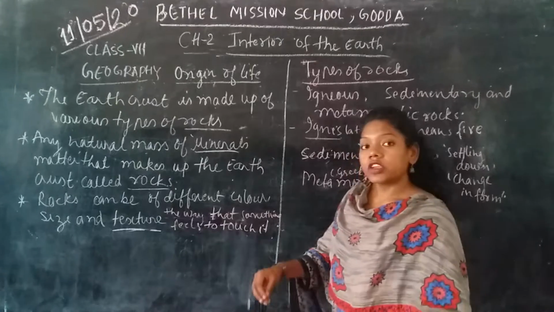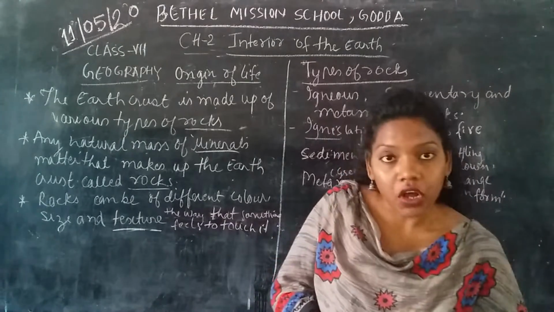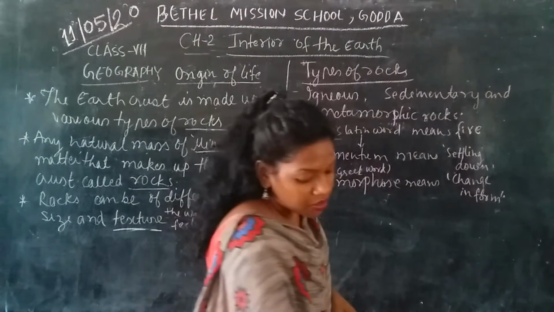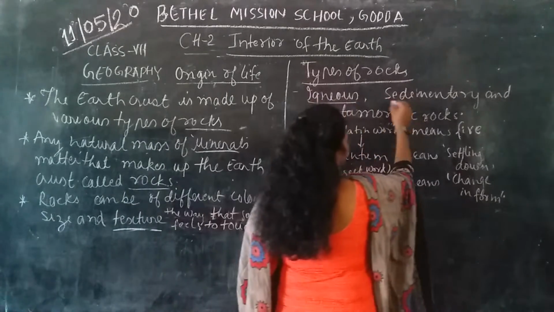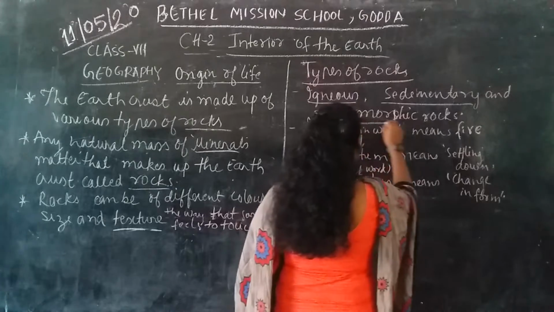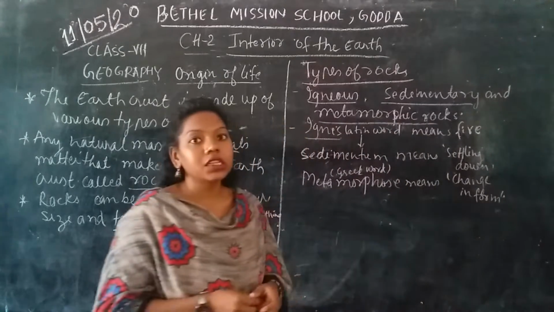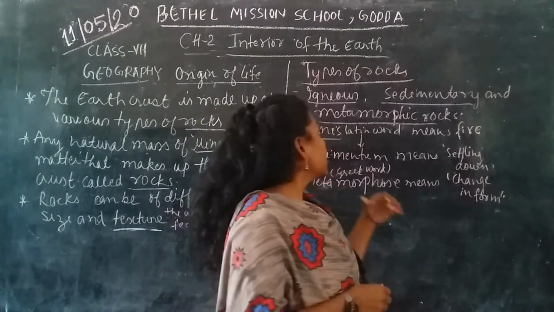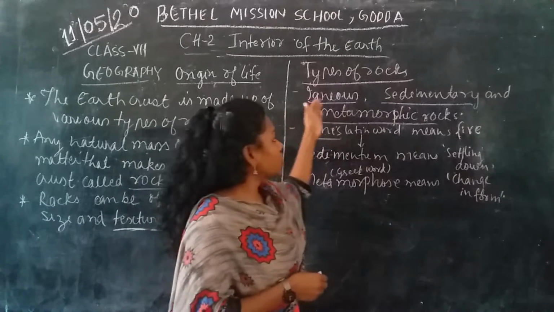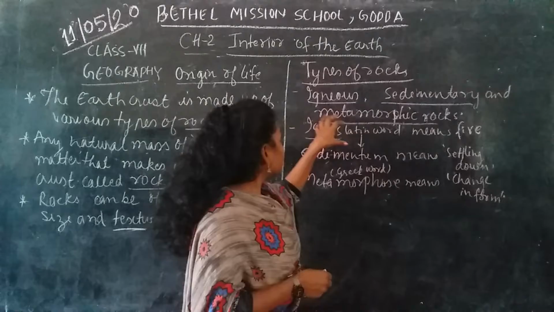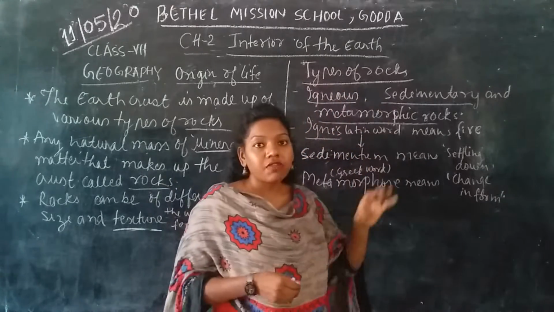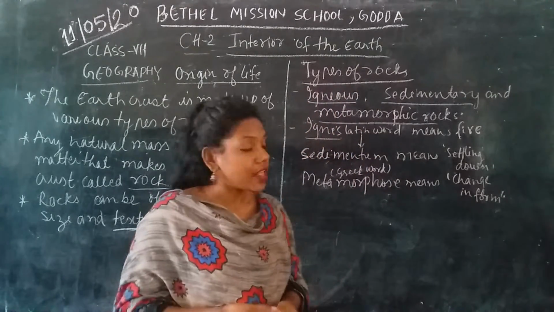Okay, so if you talk about what are the types of rocks, there are different types of rock, that is the igneous, sedimentary and the metamorphic rocks. Our earth crust is made up of different types of rock, that is the igneous, sedimentary and the metamorphic rocks.